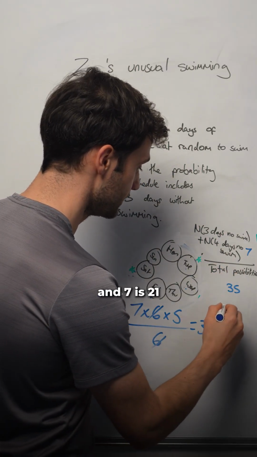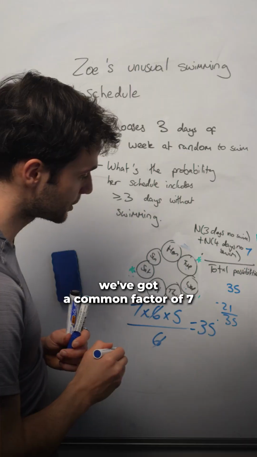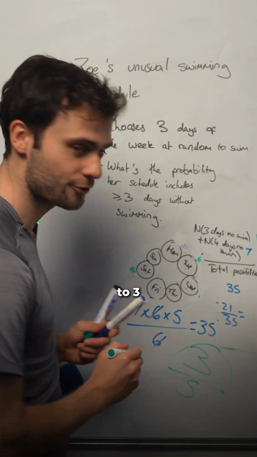14 and 7 is 21. Divided by 35, we've got a common factor of 7, so it simplifies to 3/5.